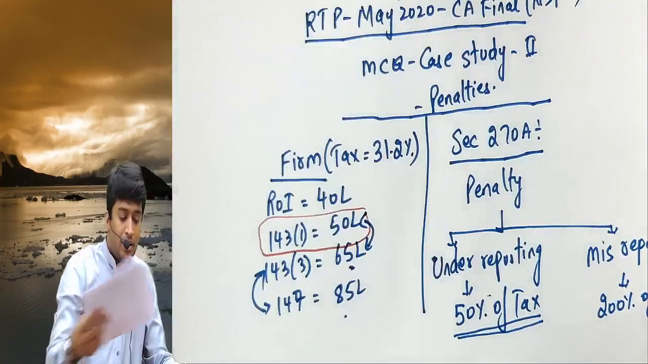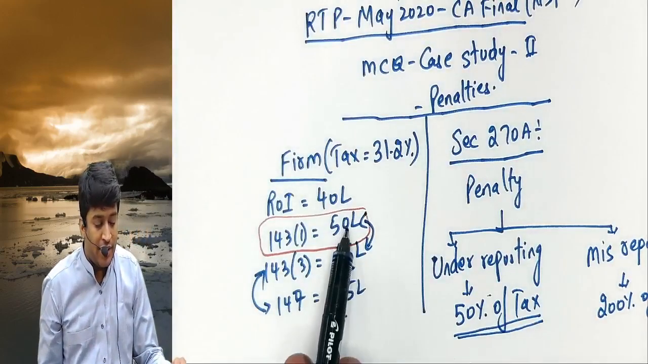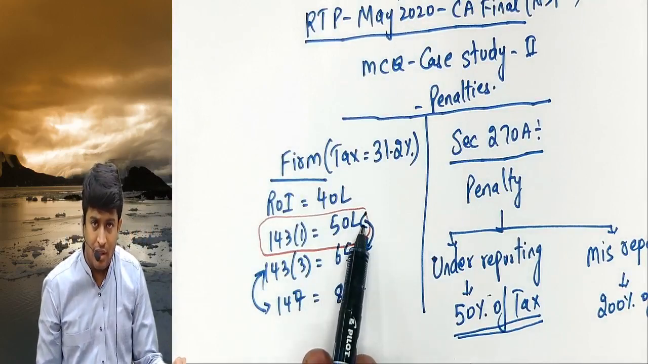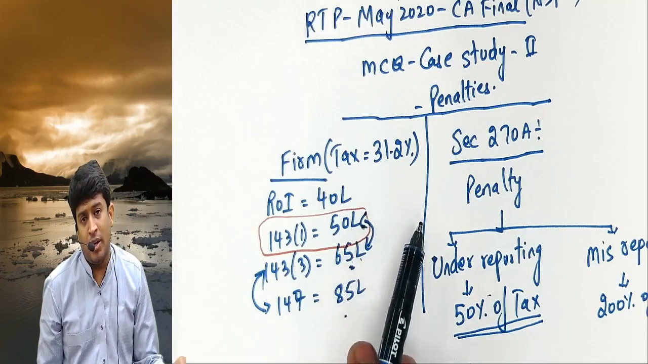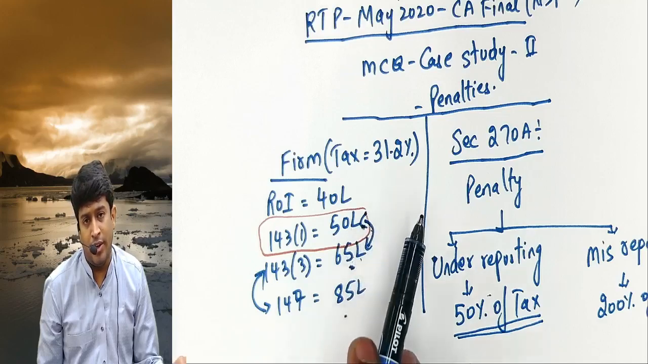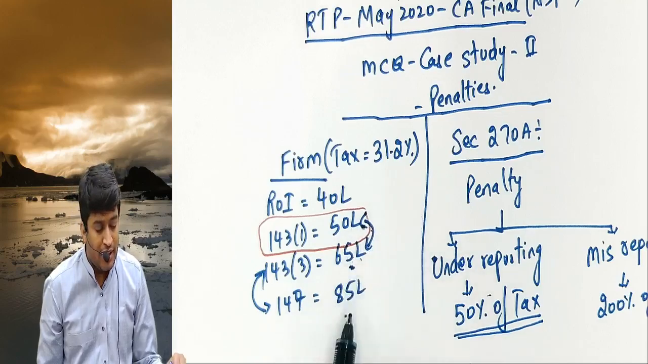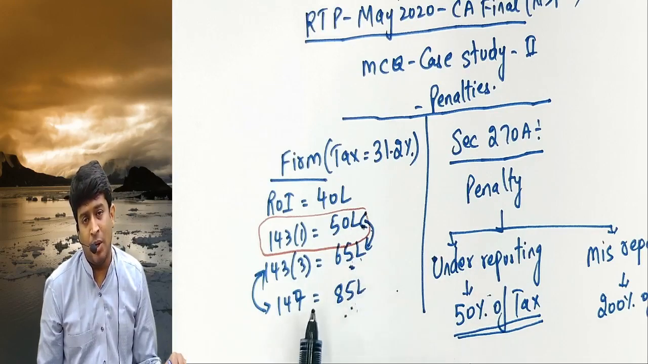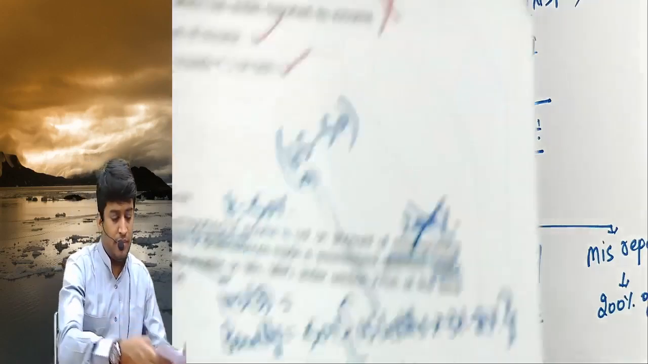So remember, we always compare 65 and 50, calculate the tax on the difference, then check underreporting or misreporting. Underreporting 50%, misreporting 200%. 65 done, again we got 85 and 65 difference, on the tax amount, and then depending upon whether underreporting 50%, misreporting 200%.